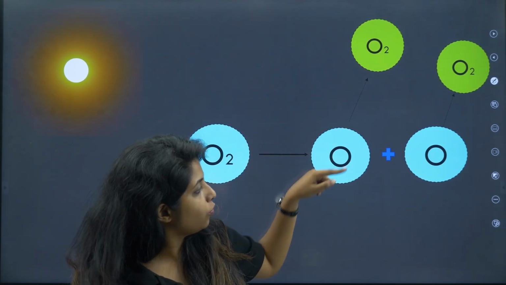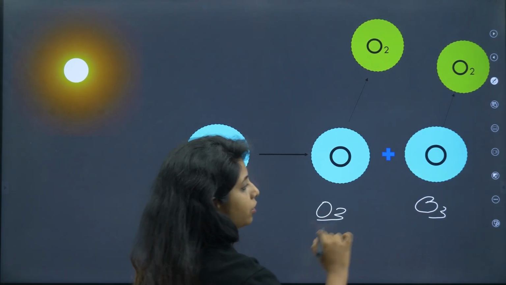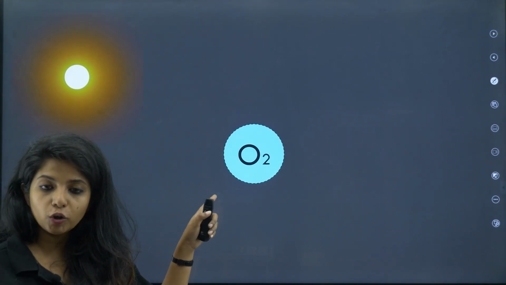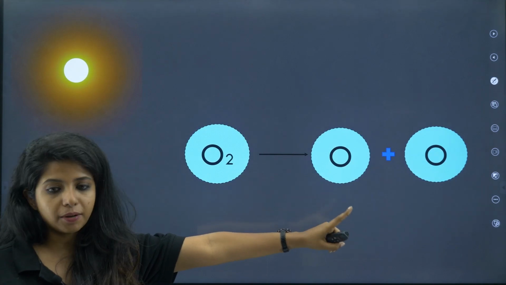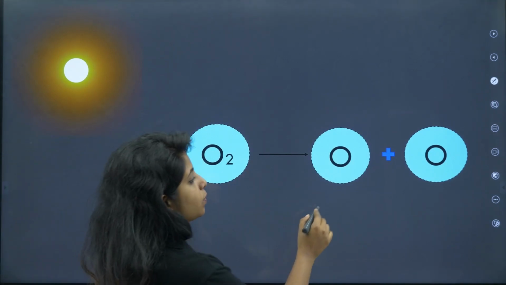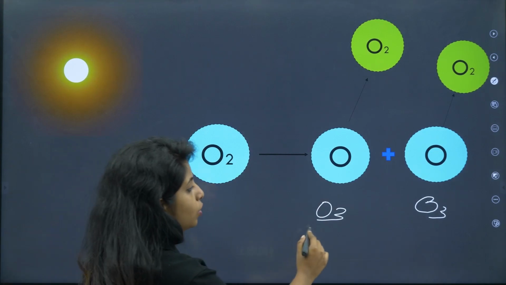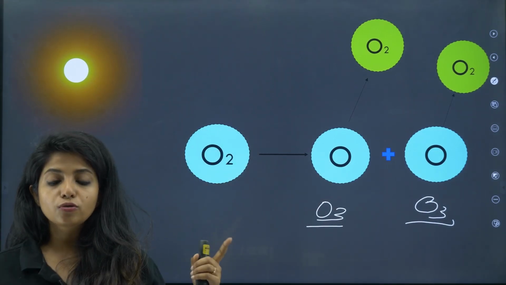So O2 plus O gives you O3. I'll tell you once more. The oxygen molecule was there. With the help of sun rays, it broke down into oxygen atoms. Now they react with separate oxygen molecules and form O3. Now we have lots and lots of O3, which makes the ozone layer.